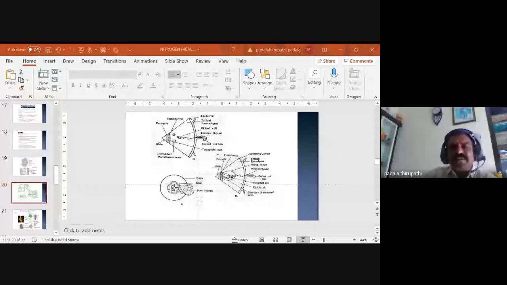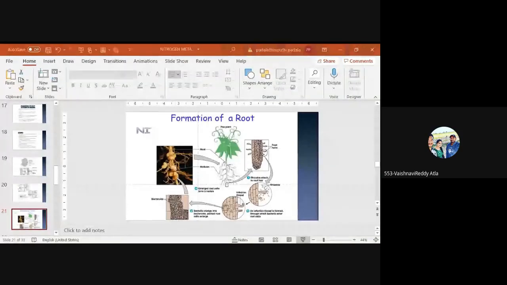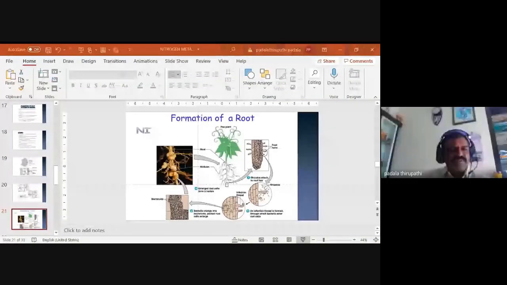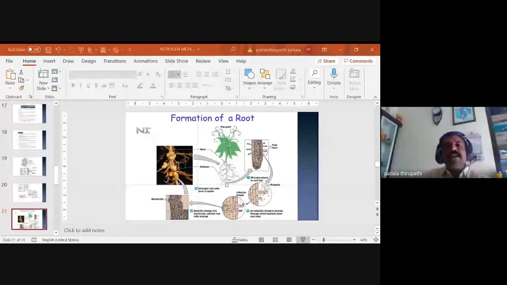So this is the formation of the root nodule. Are you able to see this colorful image? No. Now? Yes, sir. It's visible? Yes, sir. Anybody? Okay.